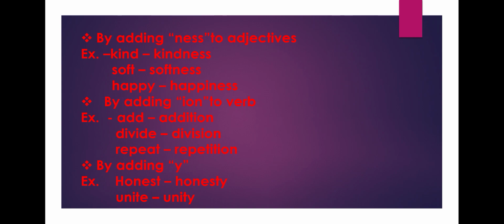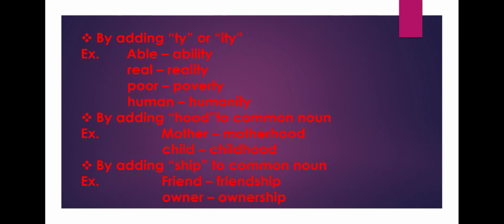By adding ion to verbs, for example, add, addition, divide, division, repeat, repetition. By adding y, for example, honest, honesty, unite, unity.